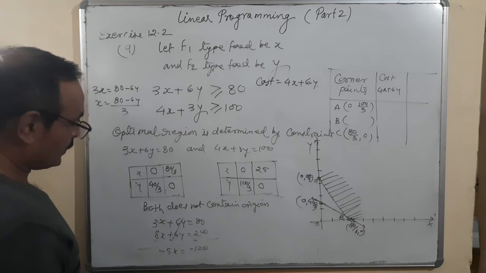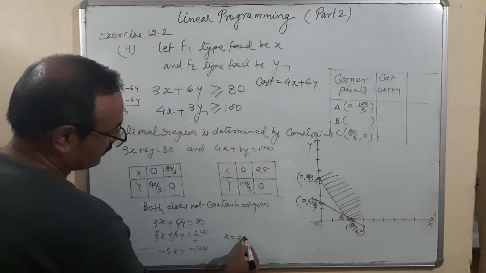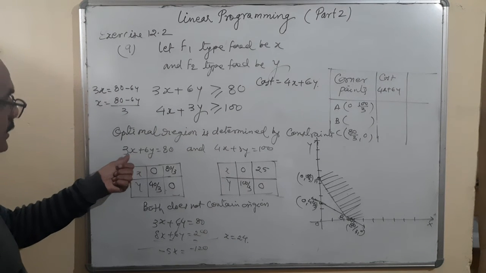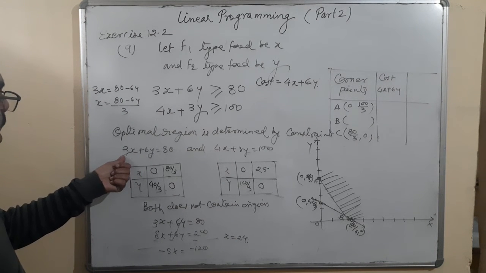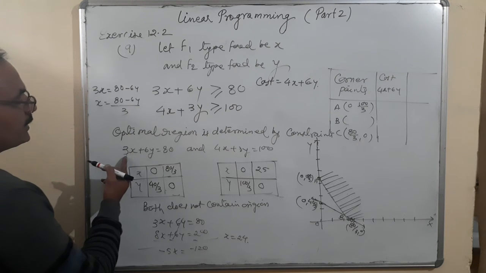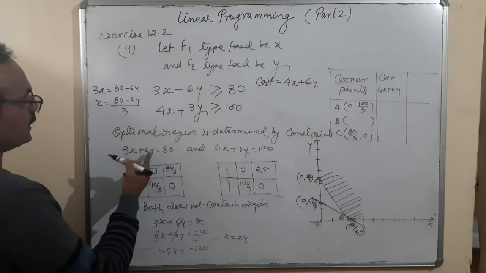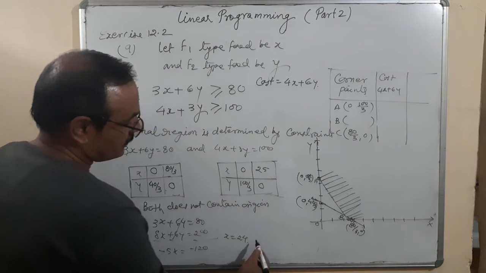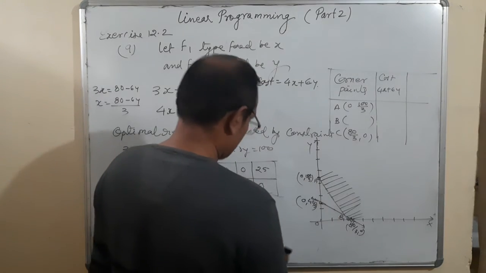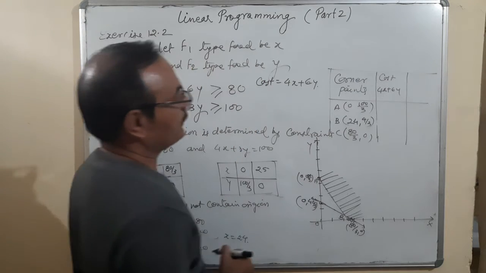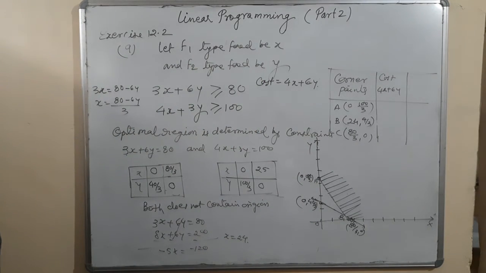So x is equal to 24. Put x is equal to 24 in any one of the equations. 24 3s are 72. 80 minus 72 is 8. So y is equal to 8 upon 6, 4 upon 3. 24 and 4 upon 3. Okay, these are the 3 points.